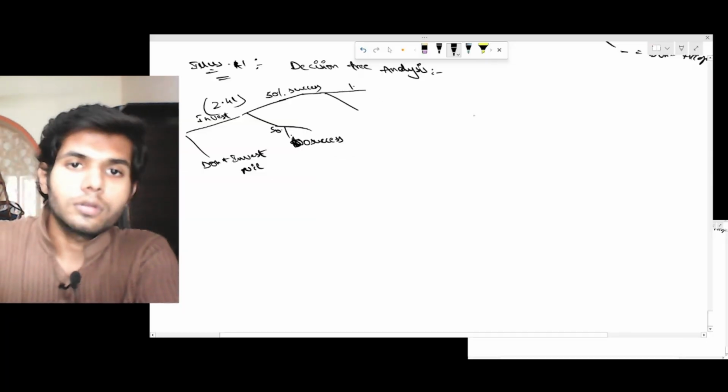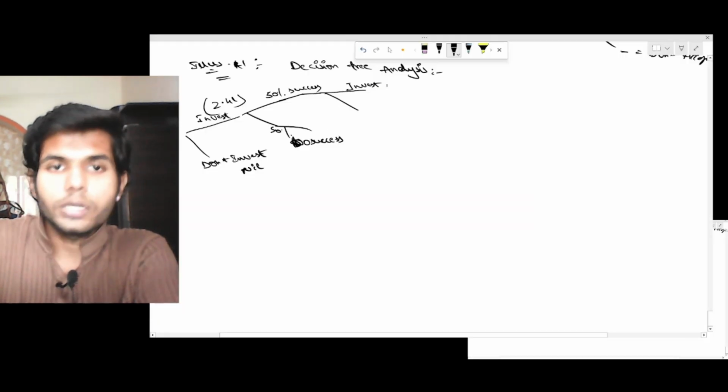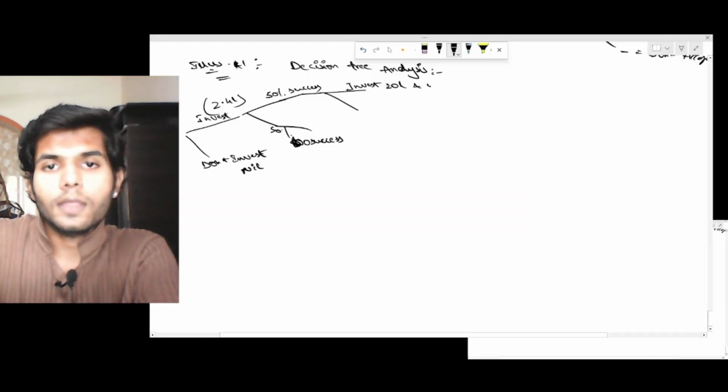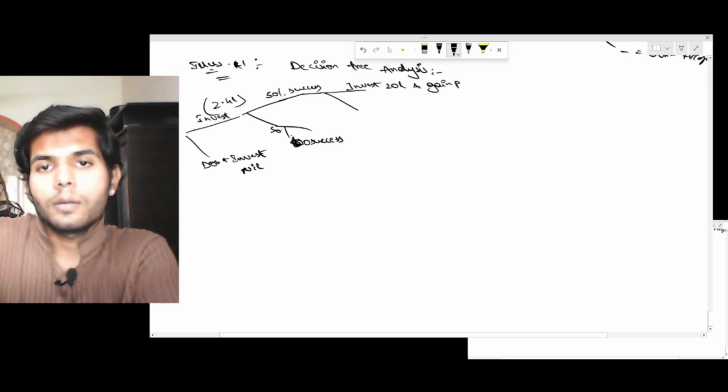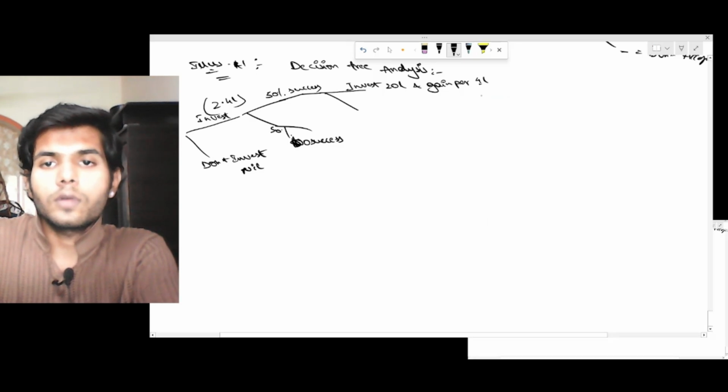20 lakh. Either invest 20 lakh and gain perpetual income of 4 lakh per annum.